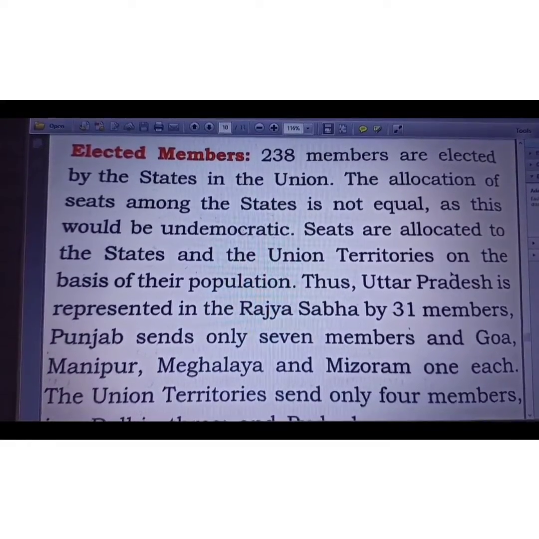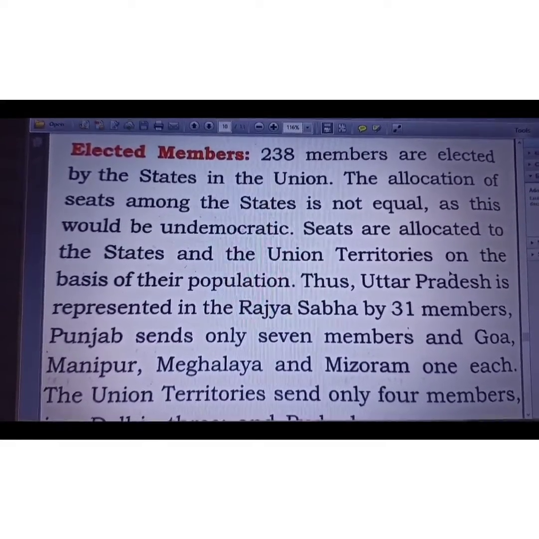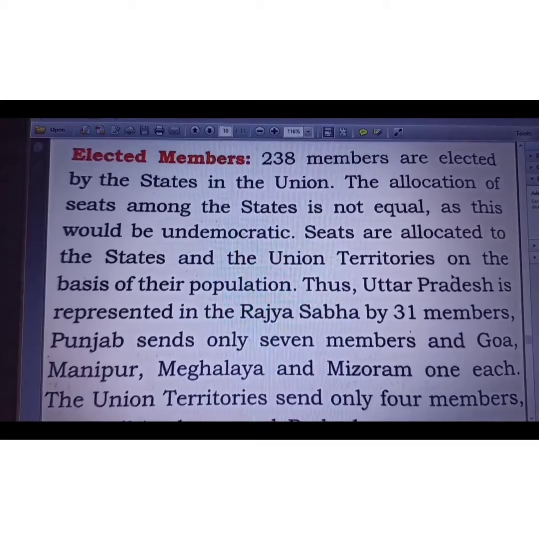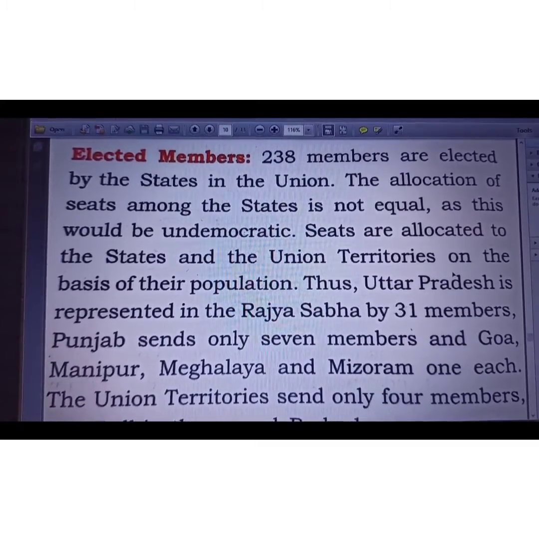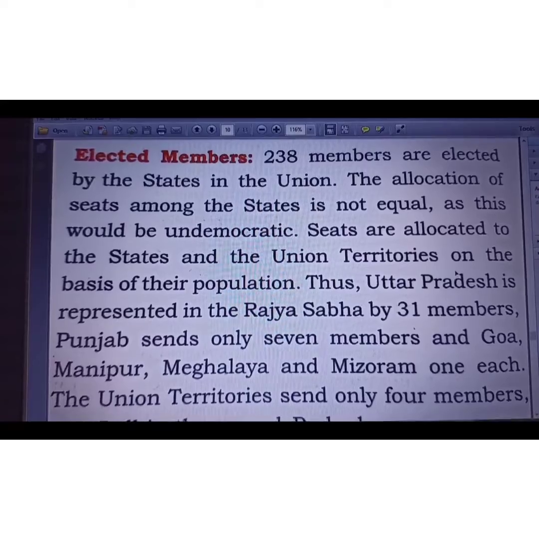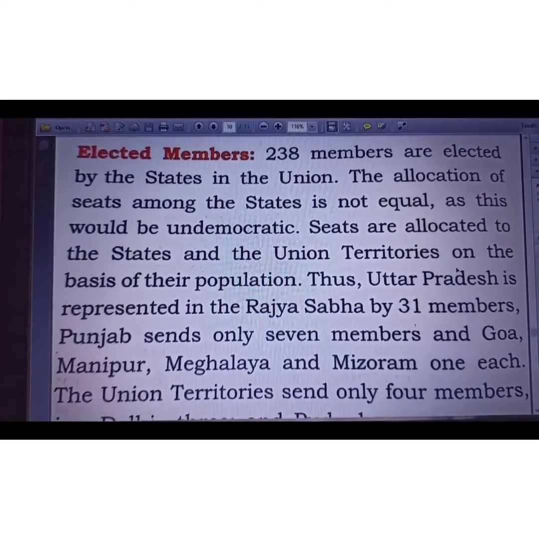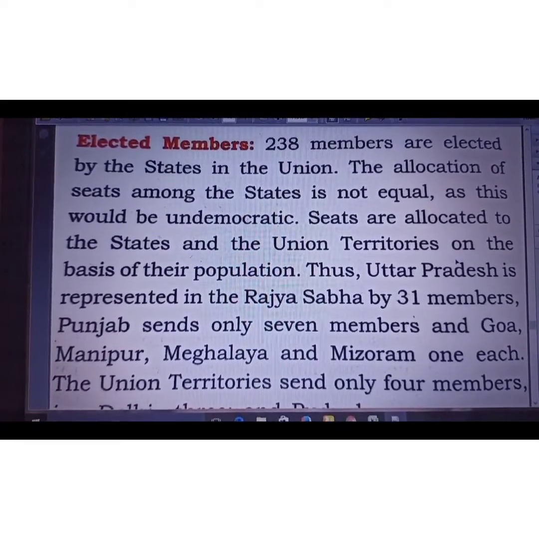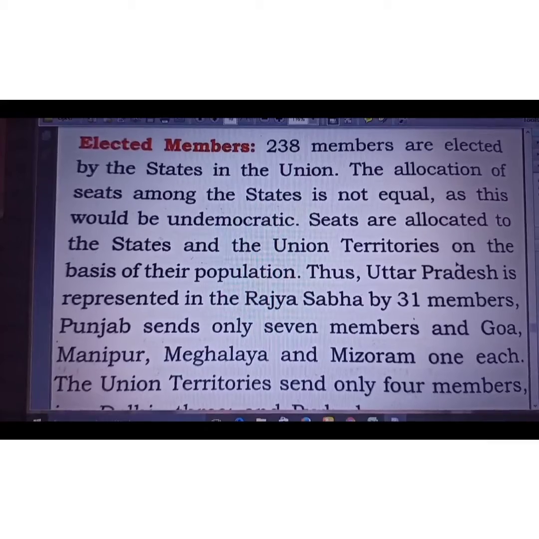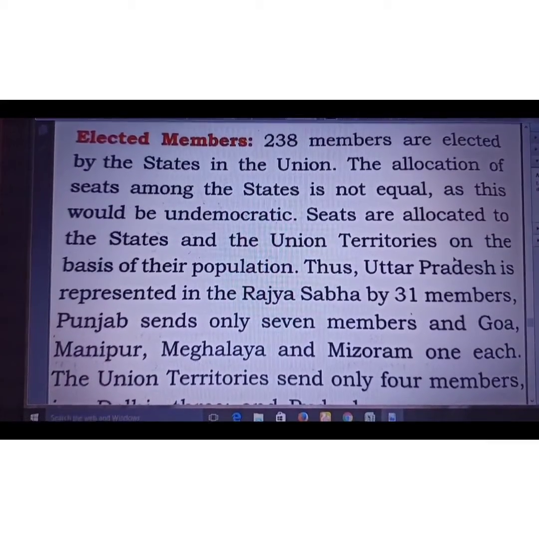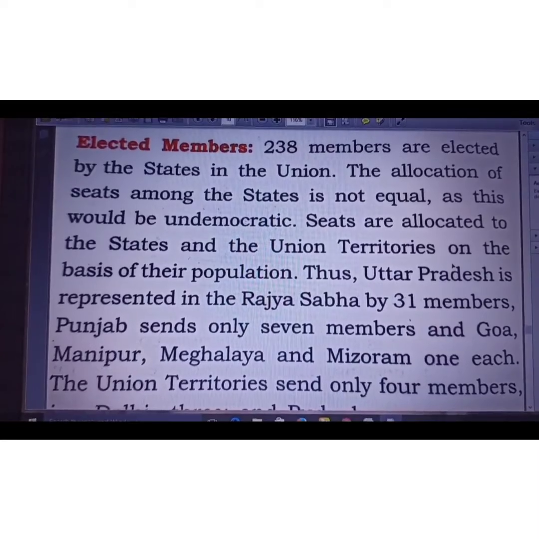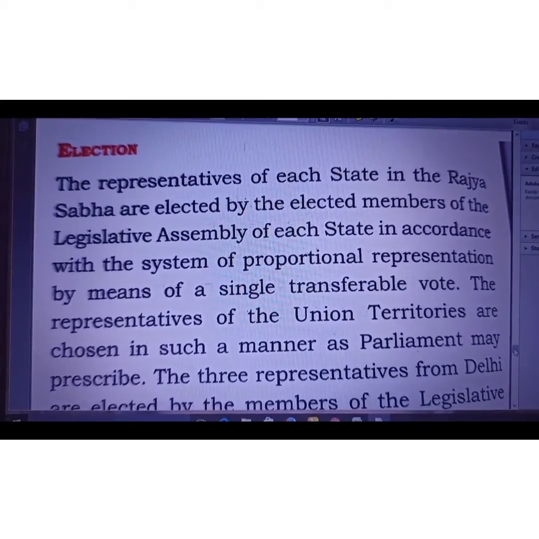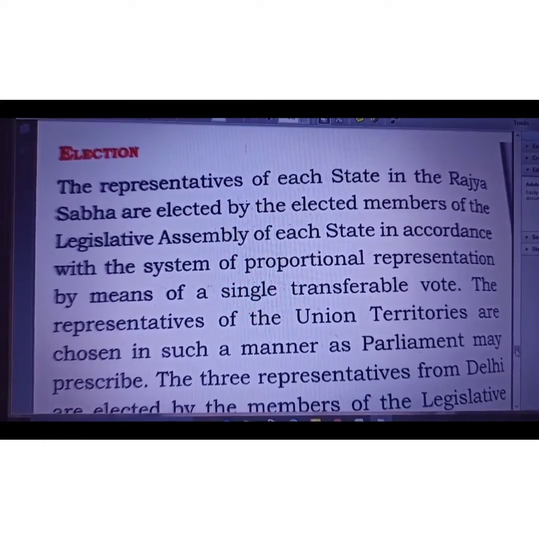The maximum seats in Rajya Sabha are held by Uttar Pradesh, which has 31 members, and Manipur, Meghalaya, and Mizoram have 1 seat for each state. So, keeping in mind the constitution, every state should get representation according to its strength, so we have divided the number of MPs in Rajya Sabha according to the population or according to democratic rights.